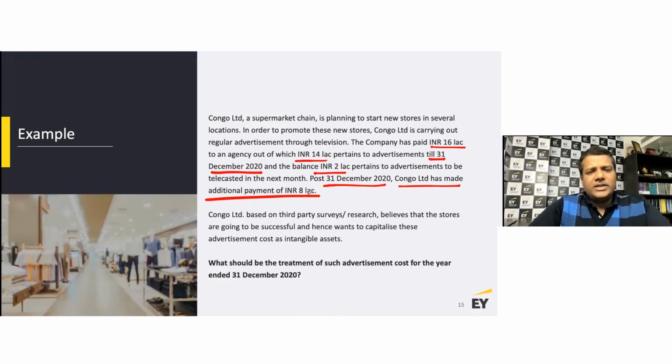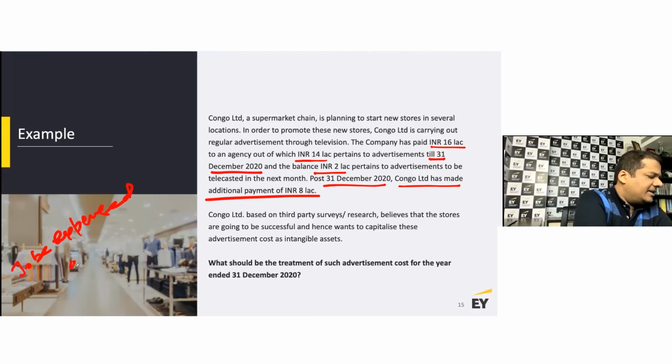As we've been discussing, this is a rule basically. Because it is very difficult to establish how much benefit you've been able to generate by doing the advertisements through different mediums, there is no defined mechanism, and as per the accounting standard, advertisement costs are to be expensed as incurred.